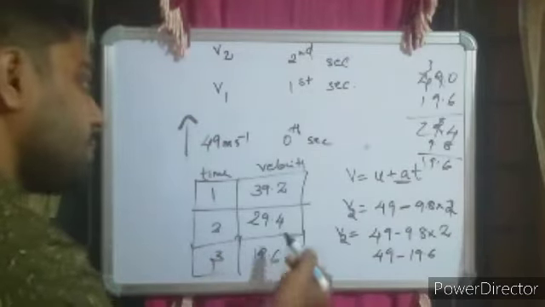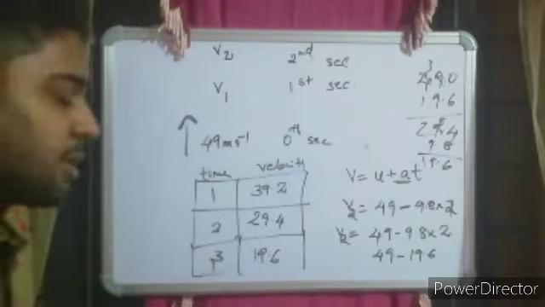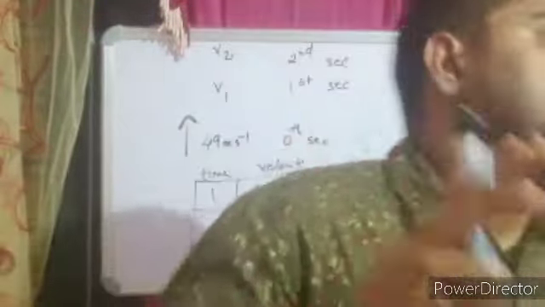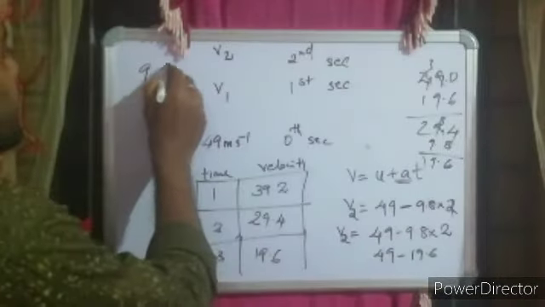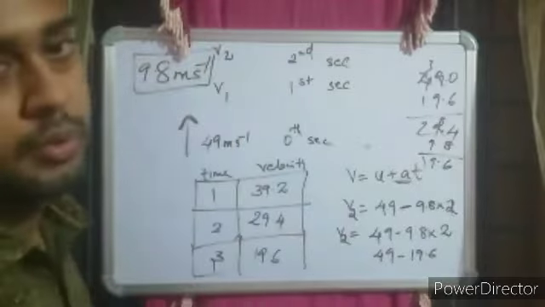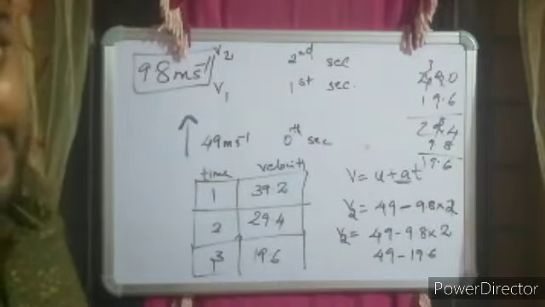Again, the velocity is getting decreased at a uniform rate. So the rate at which the velocity is increasing or decreasing, when it is thrown downward or upward, is equal to 9.8 meter second raised to minus 1. That is the rate at which the velocity is getting increased or decreased.